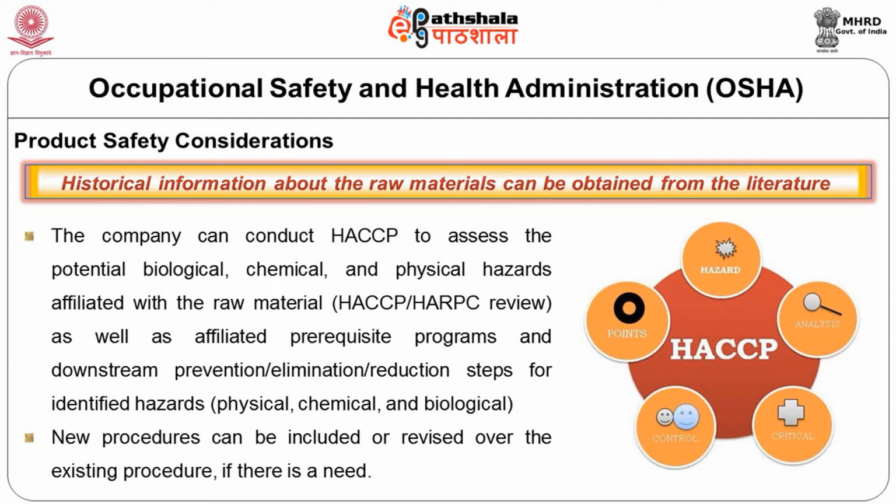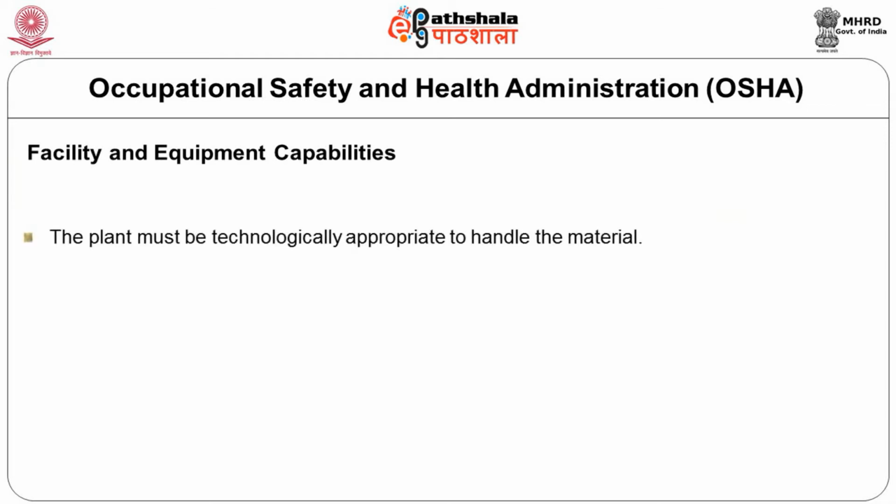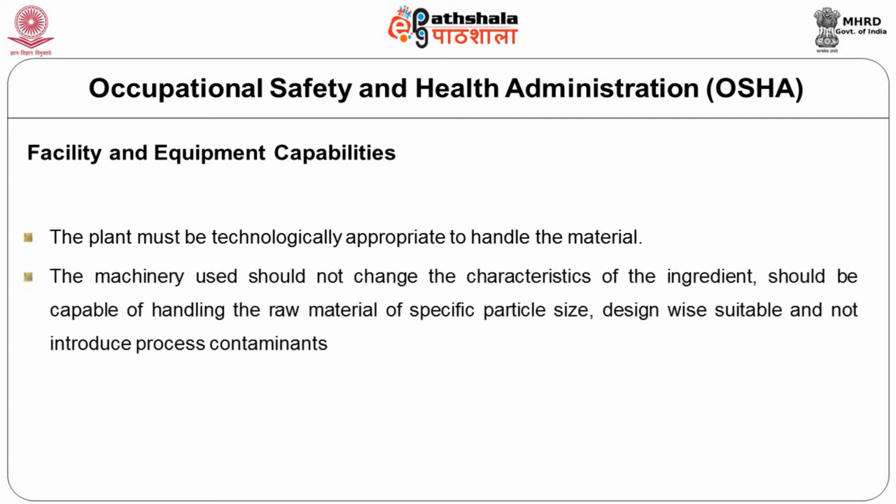In any food manufacturing units, facility and equipment capabilities are also very important. The plant must be technologically appropriate to handle the material. The machinery used should not change the characteristics of the ingredient. For example, where extrusion technology is used, the screw size, the torsion, etc. are all very important to get quality product which conforms to the standards which are specified by the FBO.